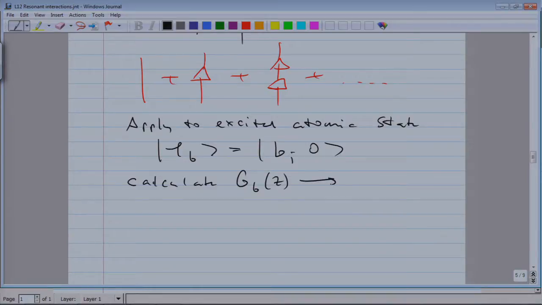Just to tell you what it means. This is the time evolution operator when we Fourier transform, an inverse Laplace transform, which is a contour integral in the complex plane and a generalization of the Fourier transform. This would take us then to the time evolution for the atom in state B. So this is now the diagonal matrix element of the T matrix.